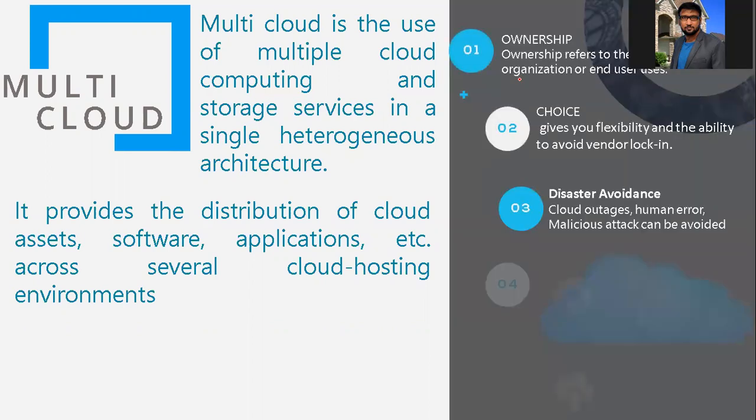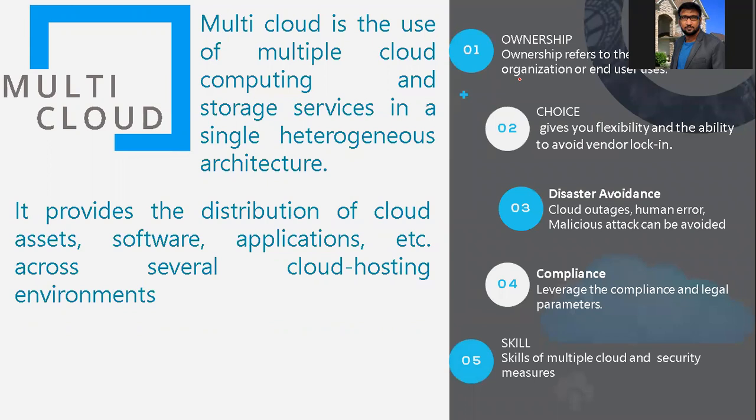So the benefits: ownership refers to resources that are an organizational choice, giving you flexibility and the ability to avoid vendor lock-in. Say, for example, Azure says that you cannot use this product; maybe AWS is providing that product, and in such cases you have the flexibility to choose.